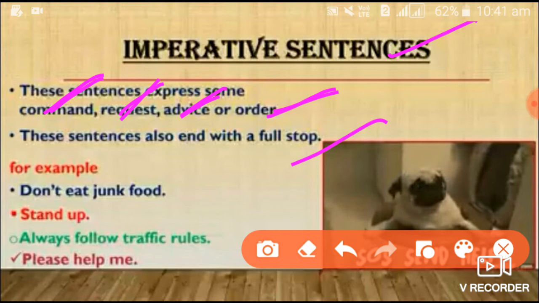Well, some example sentences you see. Don't eat junk food. What is this? It's advice. Stand up. What is this? It's an order. Follow traffic rules always. What is this? It's advice. Yes, very good. Please help me. This is a request. So these are all examples of imperative sentences.